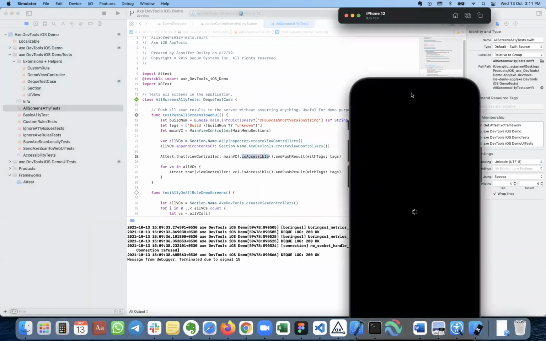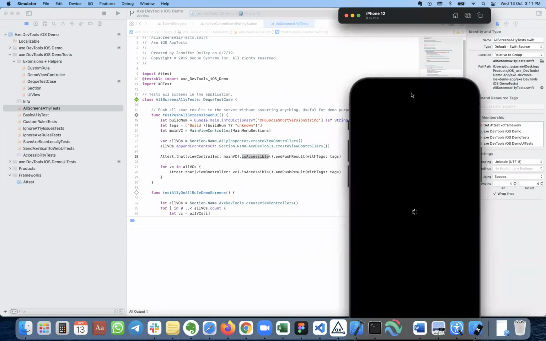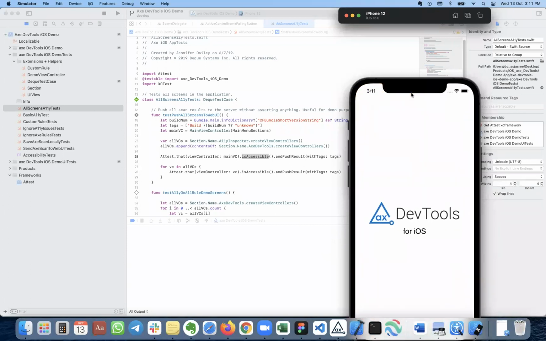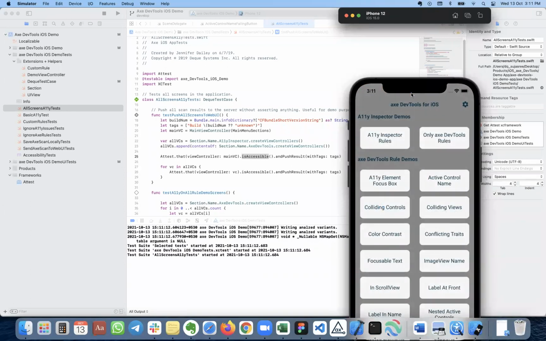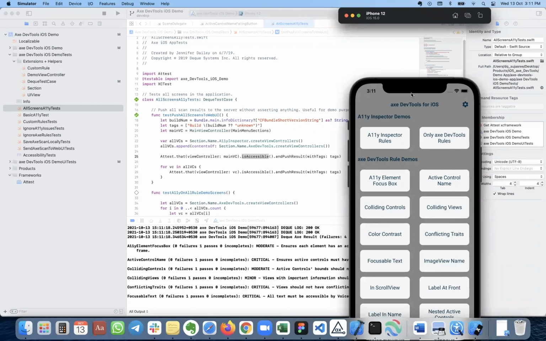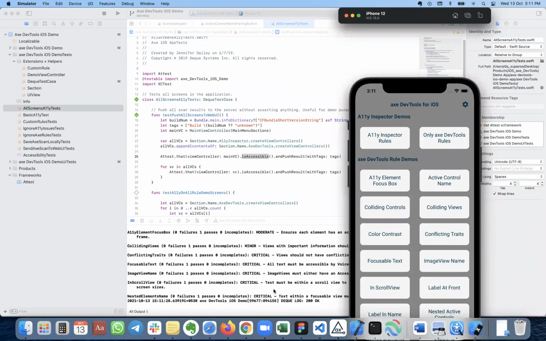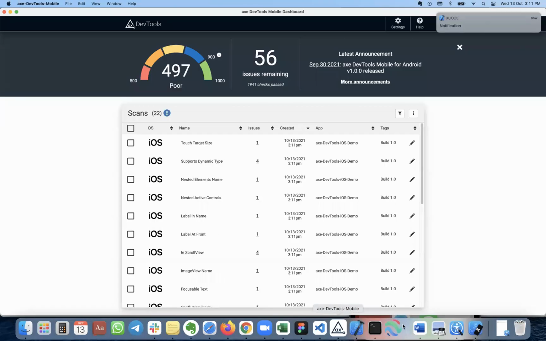Now I don't need to click the Fab button because it is part of my automation workflow. It automatically goes to that screen, runs the accessibility checks, and pushes those results to the dashboard. As you see in the console, it is already running and giving the results in the console. Once it is done, we can go back, and yes, it is done.